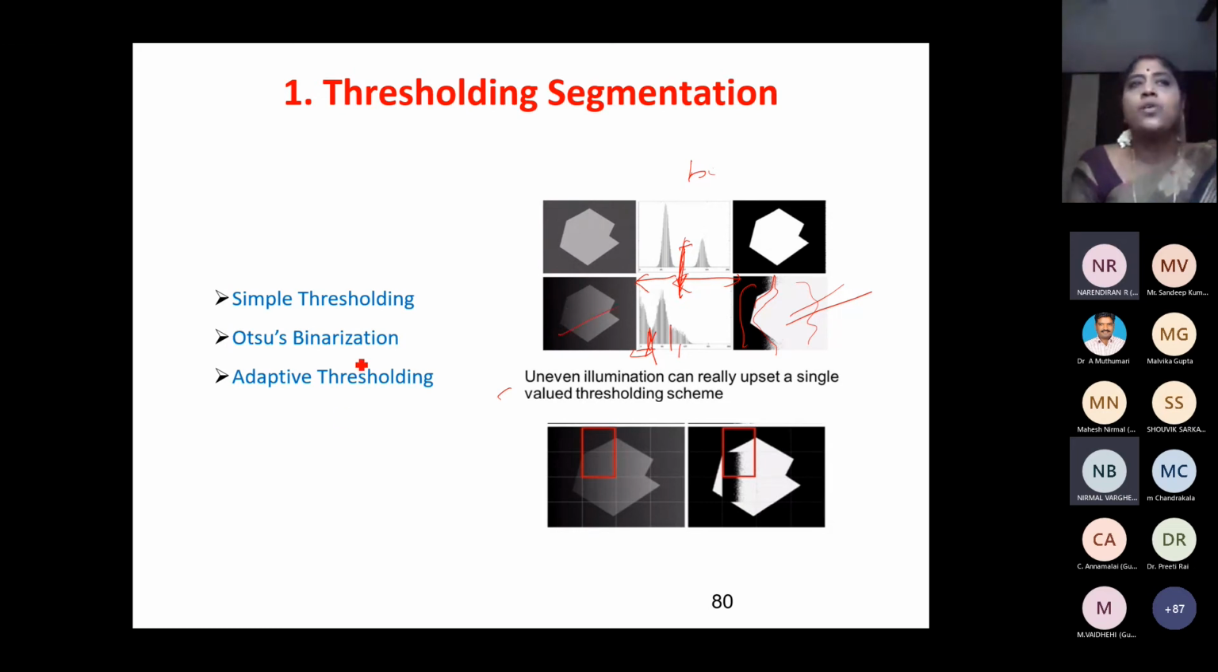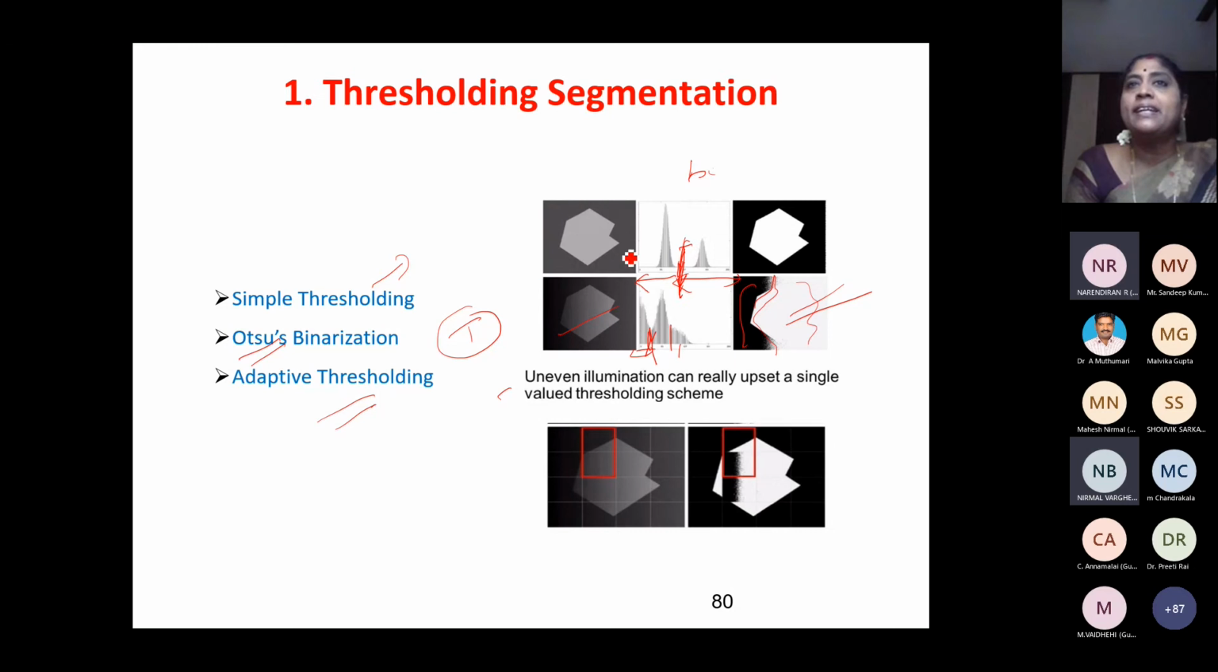So what I do is go for what is called Otsu binarization. Otsu binarization is taking the histogram and finding out the threshold. Simple thresholding is where I can simply fix some number randomly and threshold. That is totally different. Otsu is based on the histogram. I am going to find the peaks and the valley, and in the valley I am going to take the best threshold value. What is adaptive thresholding?